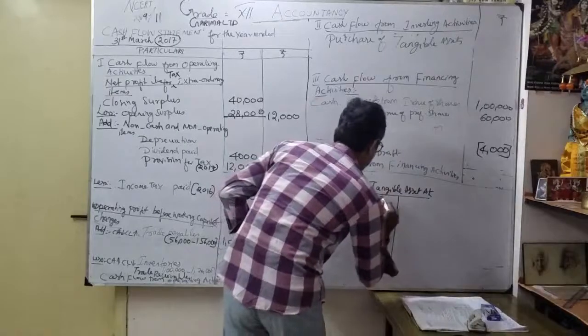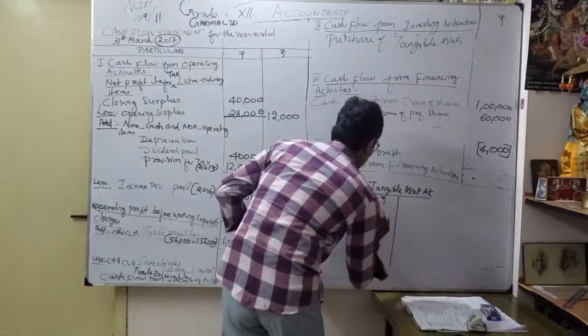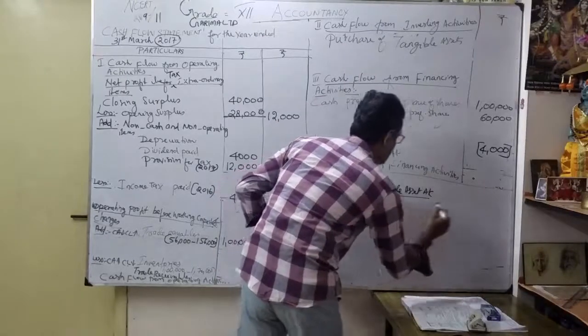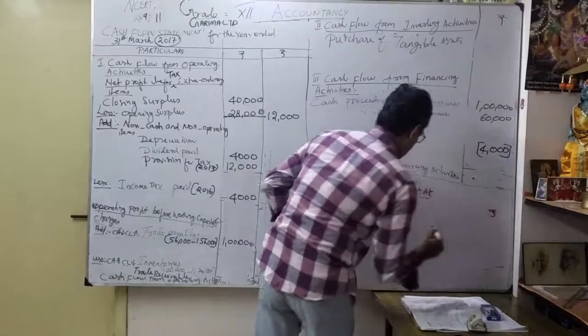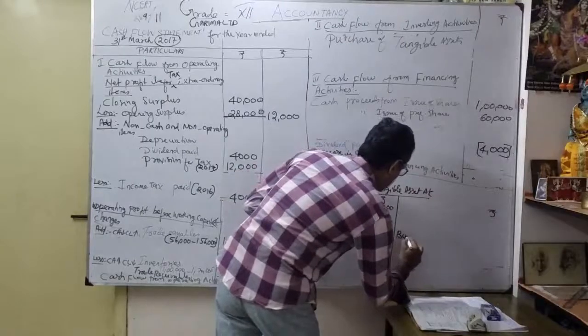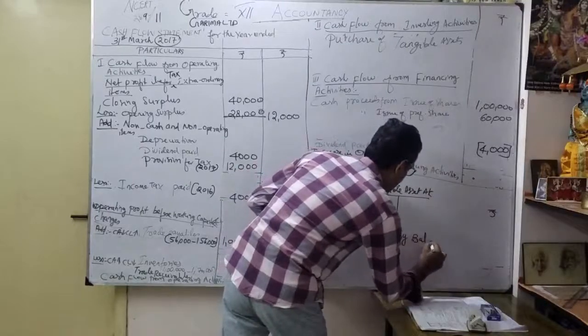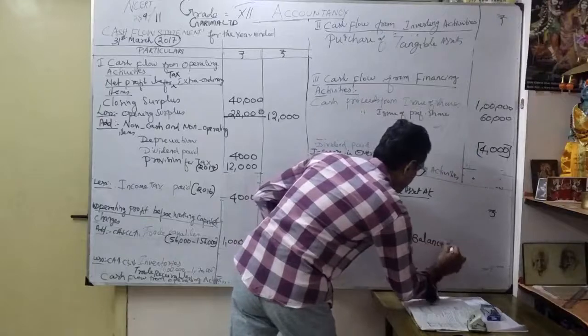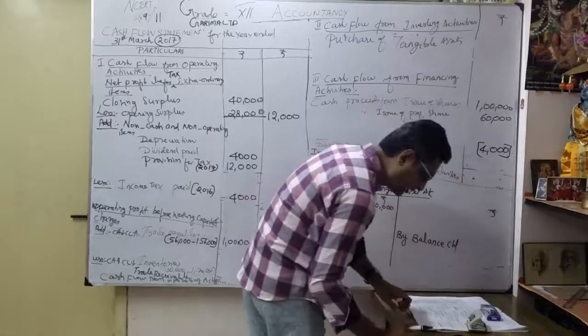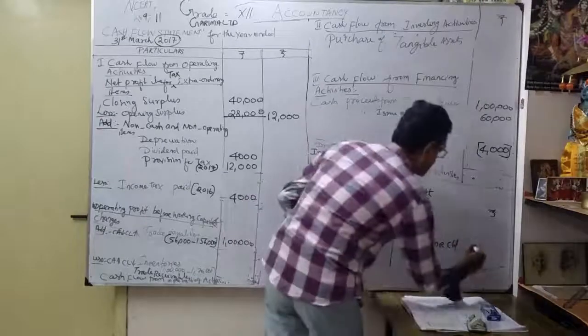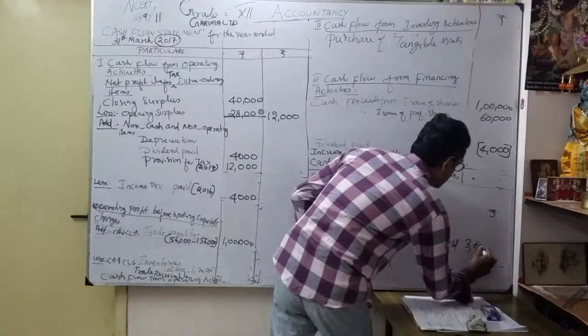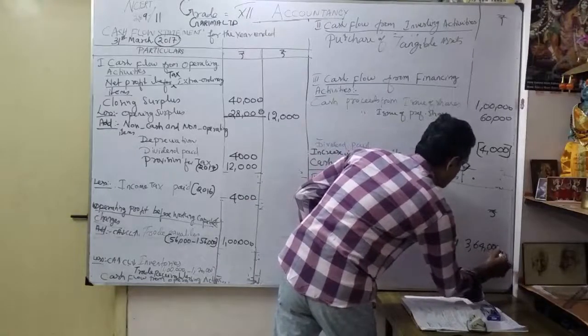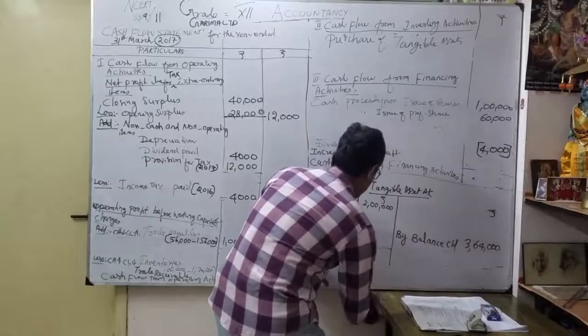I'm going to write it here. Please mention the rupees symbol, that is also very important. By balance carried down, how much? 3,64,000. Okay, so I put it like this.